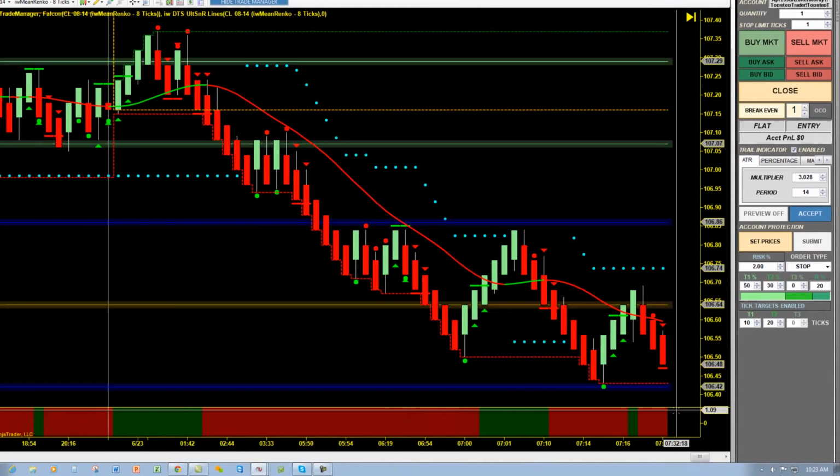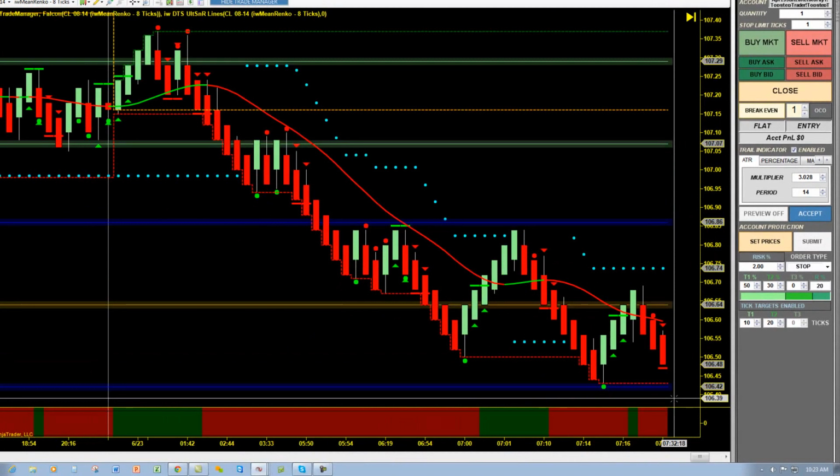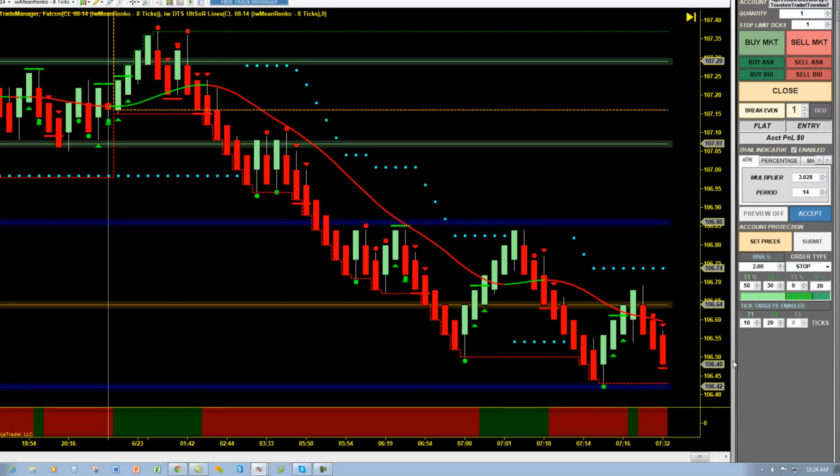All right. Well, one of the first things that I want to point out here is, like I mentioned earlier, very typically, a lot of systems out there will suggest you trade with X number of contracts right out of the gate, regardless of your account size. And a lot of them, unfortunately, will assign a stop size to it as well, rather than let a money management tool such as Trade Manager do the work for them. So let's just take this example real quick here.